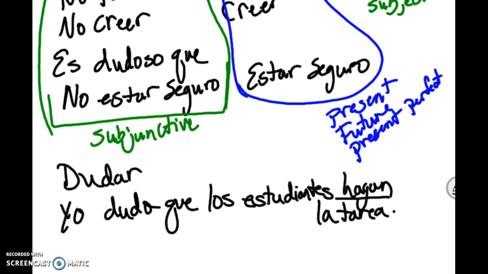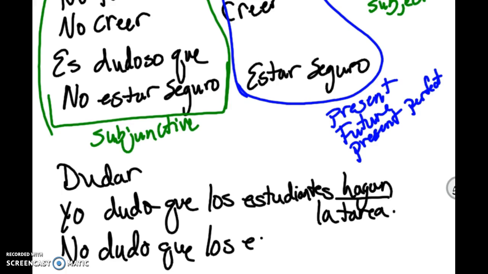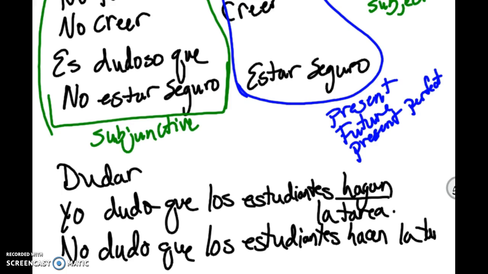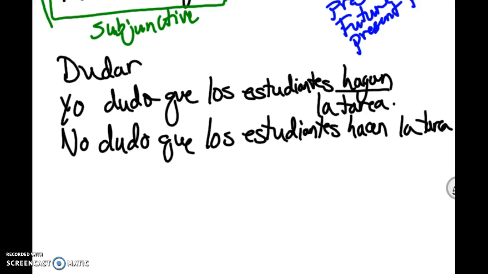But now I want to turn this around and I want to say that I don't doubt that the students do their homework. I know they do it. So it would be no dudo que los estudiantes hacen la tarea. What does this one mean? Yeah, I don't doubt that the students do their homework.